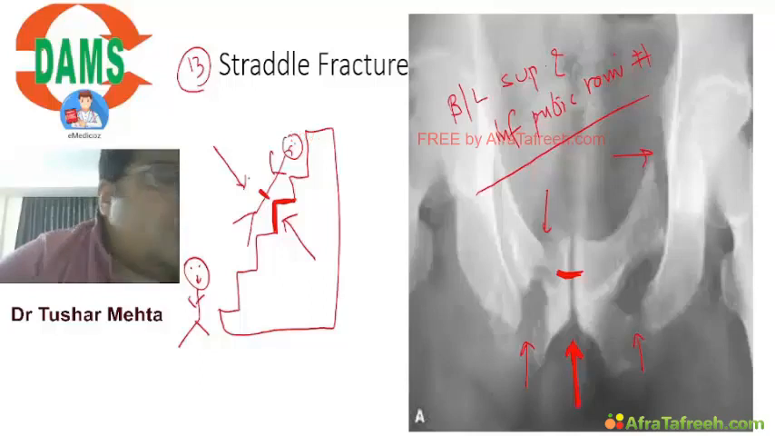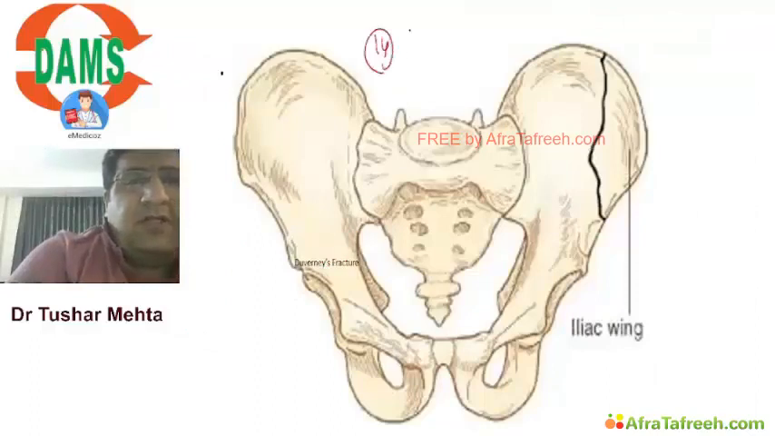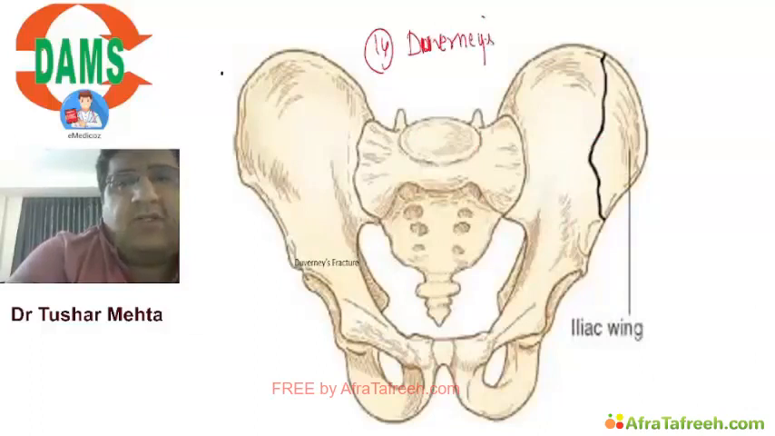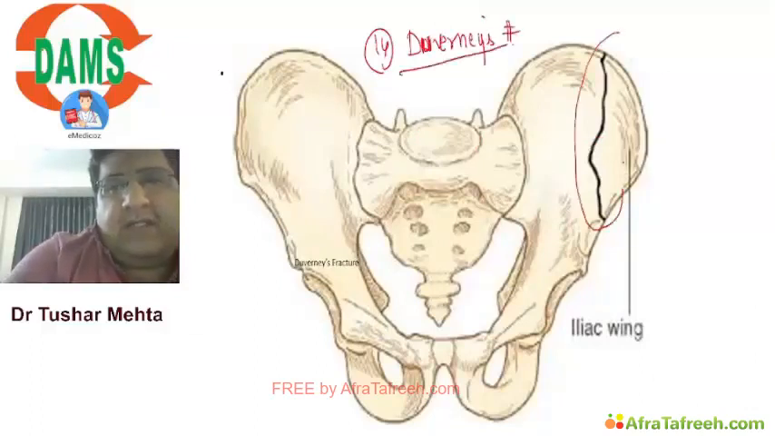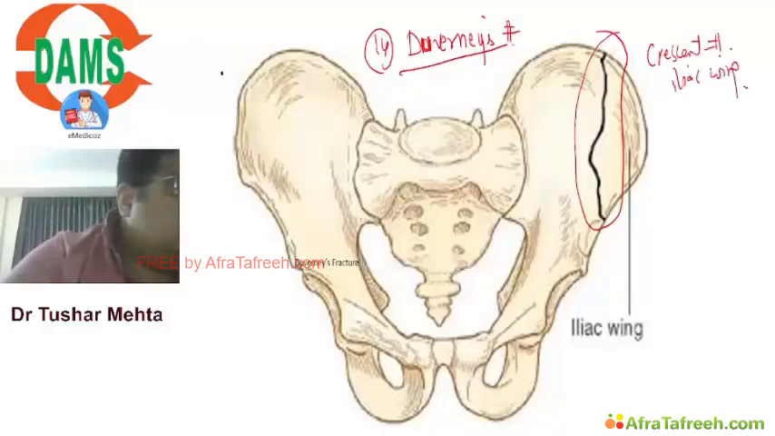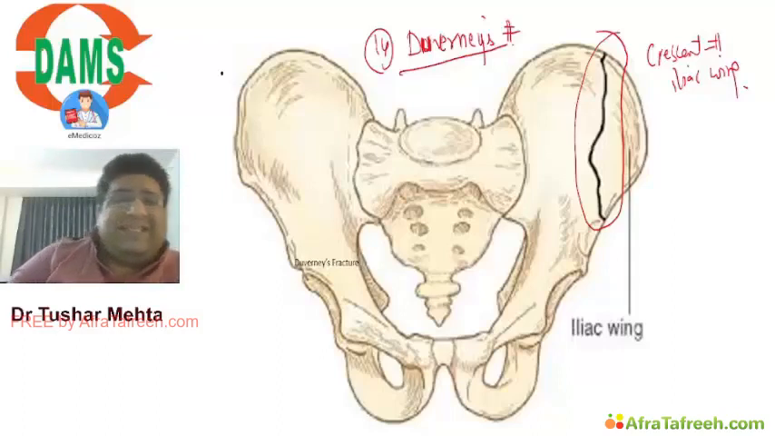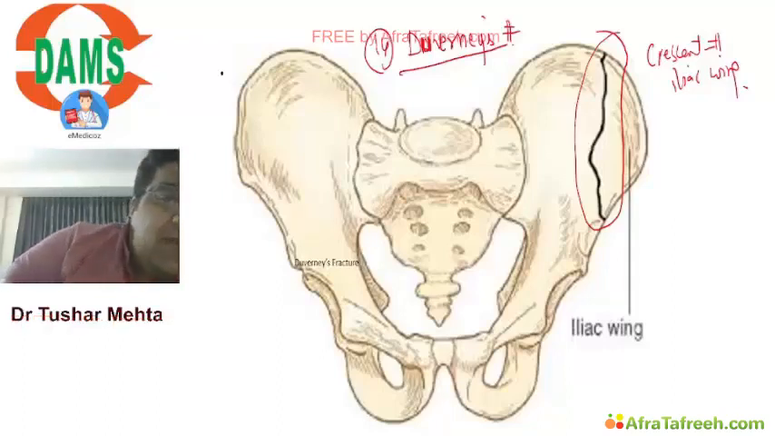Whenever you are stumbling over a wire or a carpet, you see a straddle injury. The 14th fracture, to be very honest, I don't have anything to teach you here. I can just tell you the name. It is called Duvernay's fracture, and it is a crescent shaped fracture of the iliac wing. Yes, they have a good healing rate. There is nothing much for me to tell you except just one fact, that it's a crescent shaped fracture of the iliac wing, which is called Duvernay's fracture.